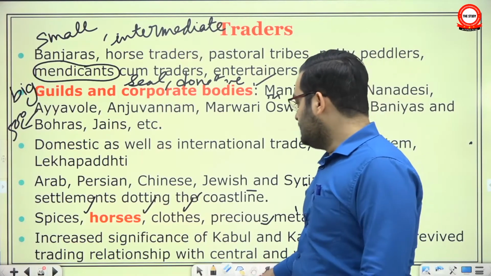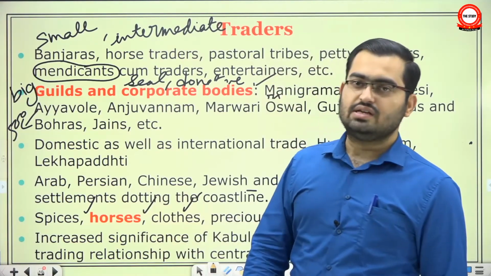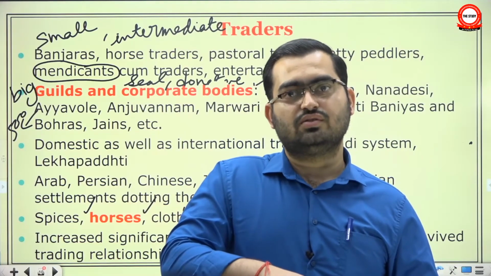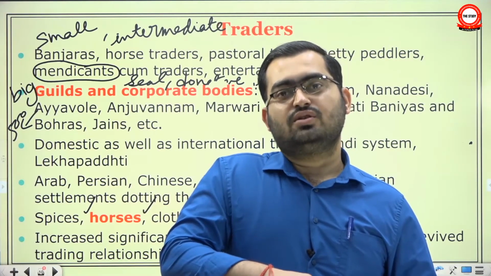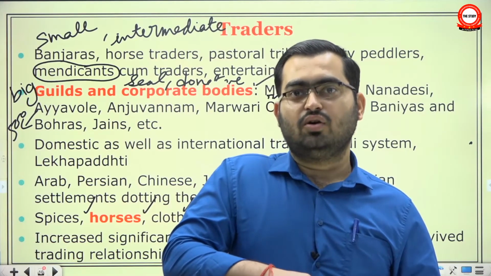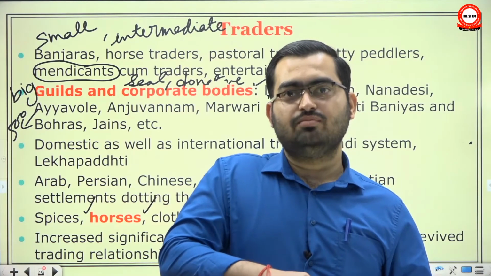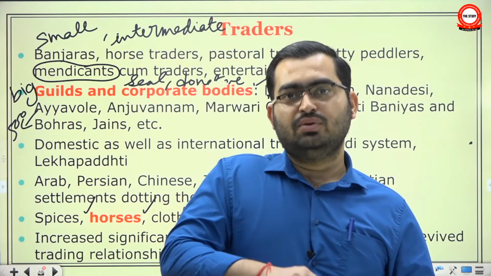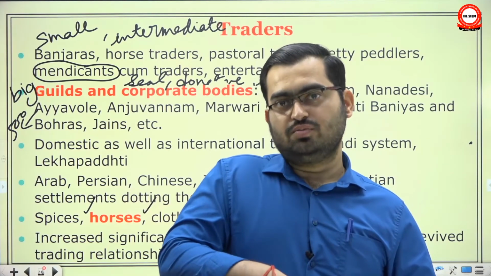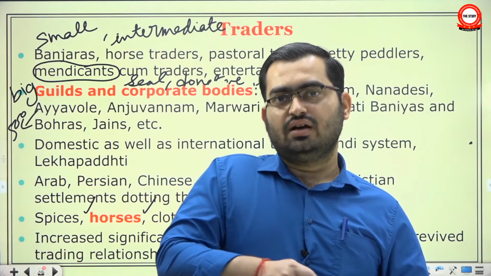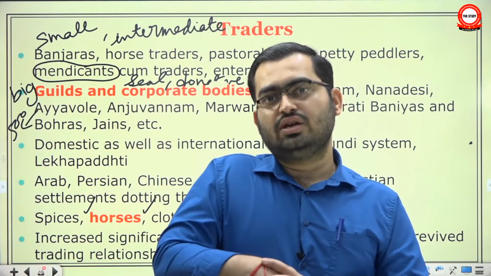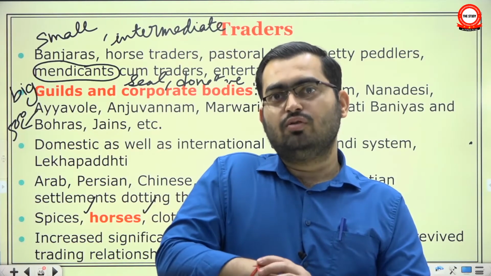Now the reason I have highlighted horses is because medieval India doesn't have natural grasslands. Therefore, it is very difficult to domestically rear horses. As long as horses were important, India was dependent on horse imports the way we are dependent on oil today. Predominantly we import oil. Similarly, India was predominantly dependent on horse imports. Now the horses could be brought from Arabia, horses could be brought from Central Asia. In fact, I'll give you one example. In the conflict between Vijayanagar and Bahmani, both sides tried to keep the Portuguese, who were running the Goa port, in good humor.